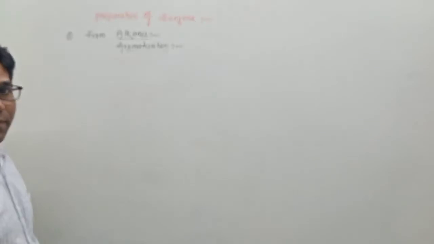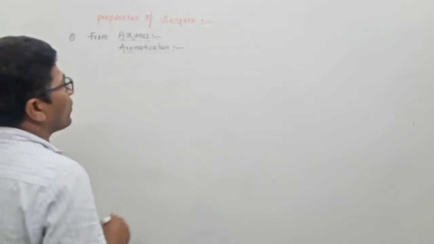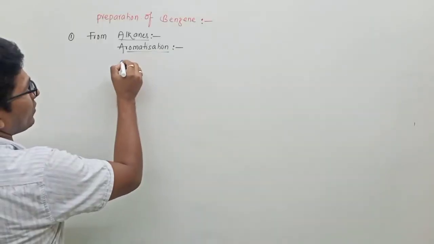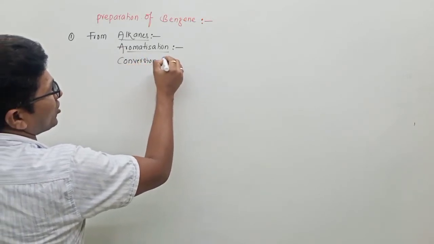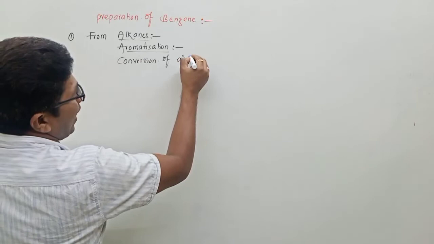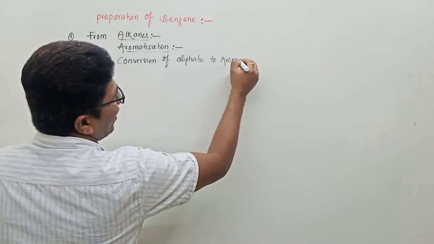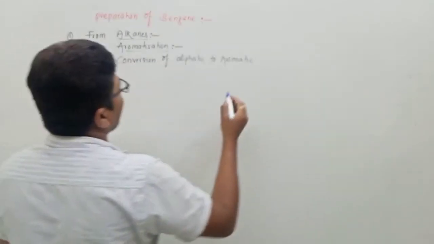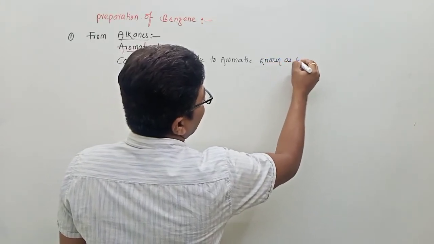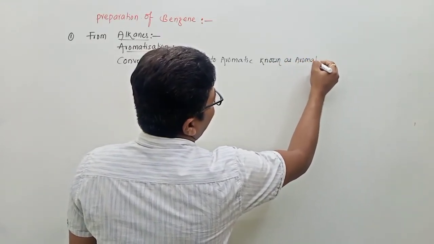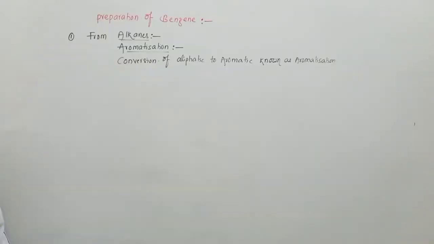But alkanes are aliphatic. Aliphatic compounds are converted to aromatic compounds. It is known as aromatization. So what is aromatization? Conversion of aliphatic to aromatic is known as aromatization.